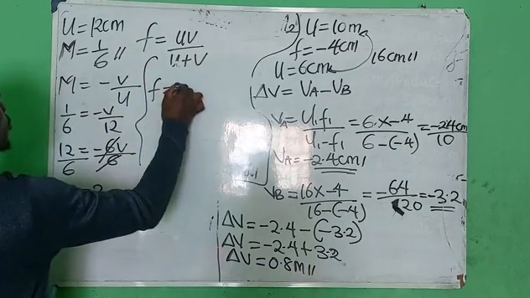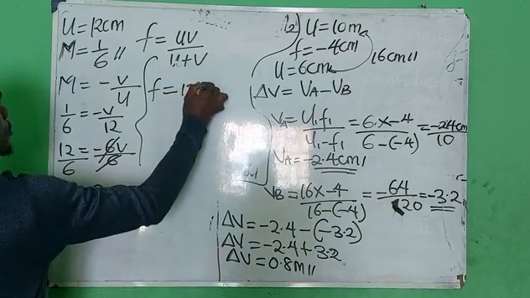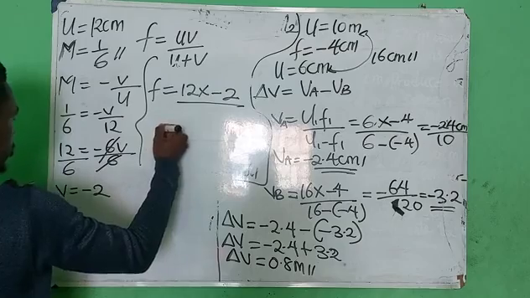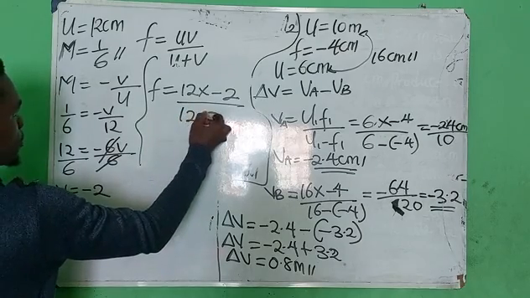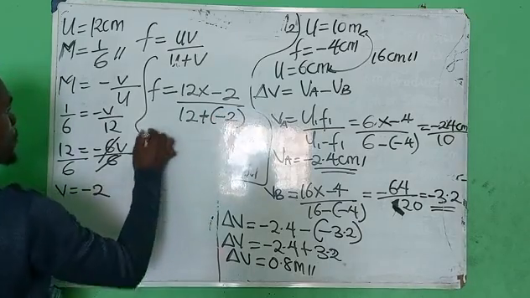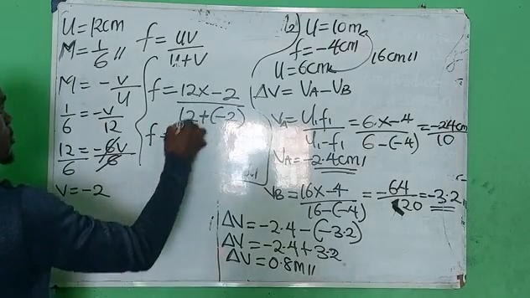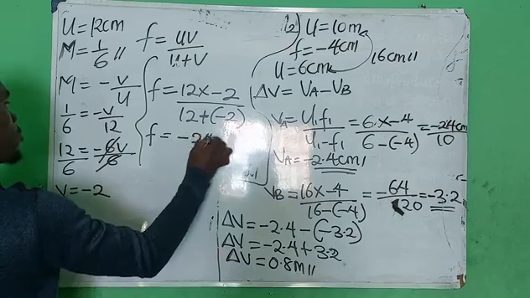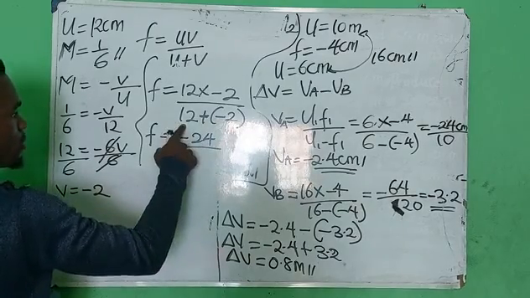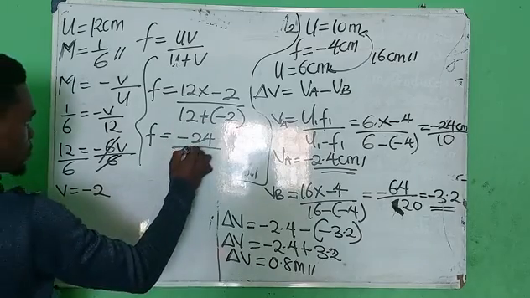So focal length becomes u is 12 times minus 2 over 12 plus minus 2. So focal length is equals minus 24 over 12 minus 2, I have 10.